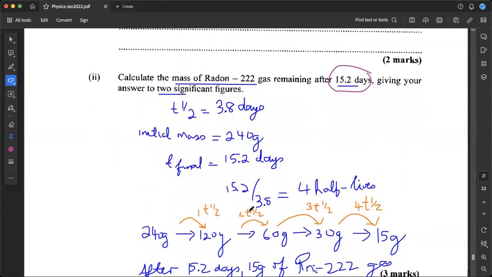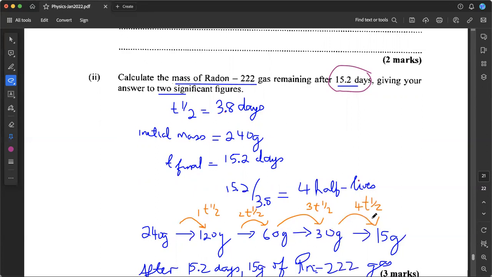So that being said, if I'm starting out with 240 grams, as I go through my first half-life, that will be halved and I'll end up with 120 grams. I go through my second half-life, this is going to be halved and I'll end up with 60 grams. I go through my third half-life, this is going to be halved and I'll end up with 30 grams.